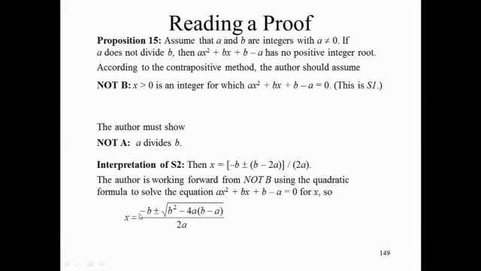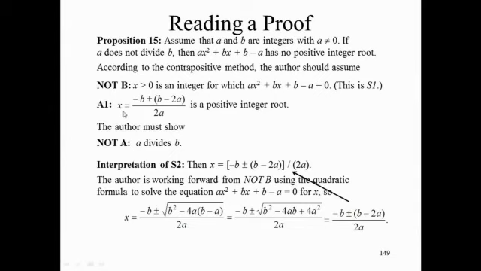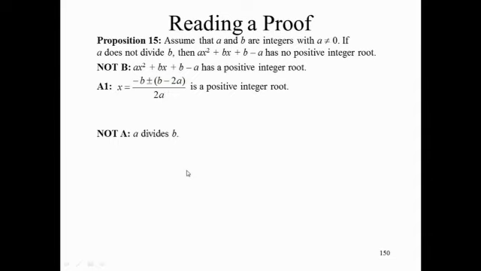And now let's just do a little bit of algebra here. Minus 4ab plus 4a squared. And let's do a little more algebra. This is b minus 2a, the quantity squared. And when you take the square root of that, you're left with minus b plus or minus b minus 2a all over 2a. And that's exactly what the author has written here. So again, you have to fill in details that the author has omitted. So that's a forward step. x is equal to minus b plus or minus b minus 2a all over 2a. Here's where we are. Let's see what the author writes next.